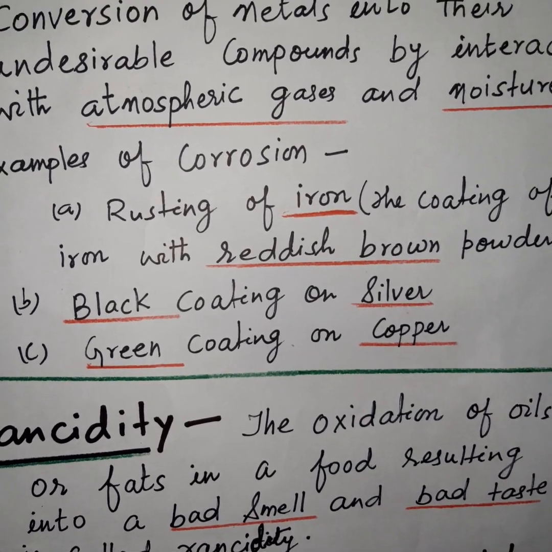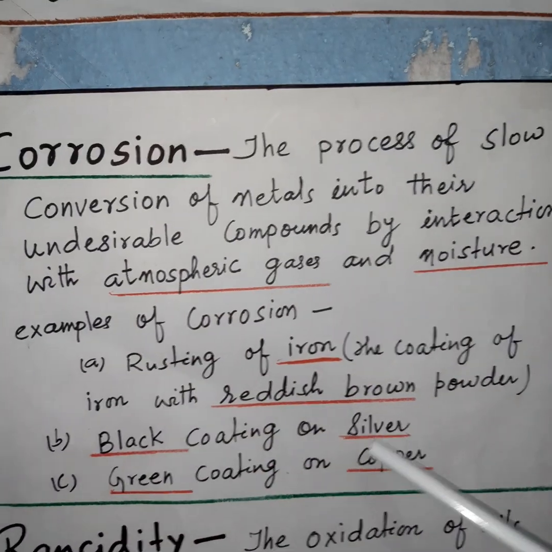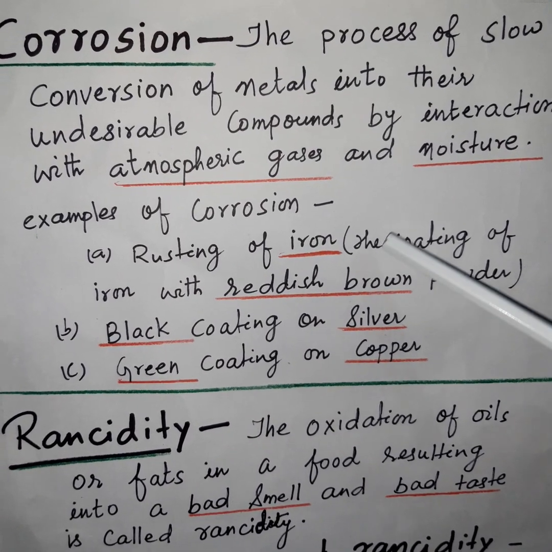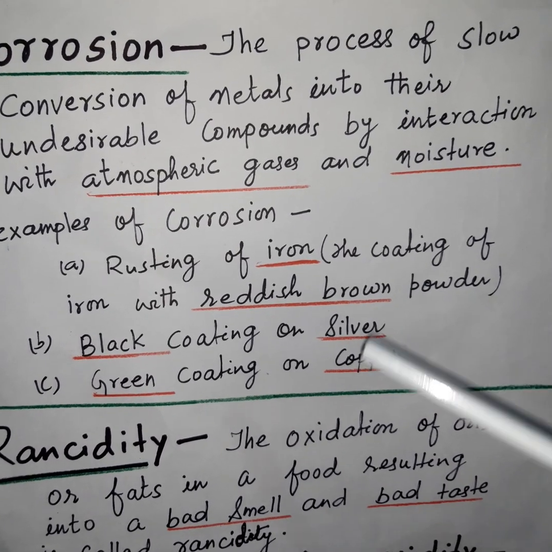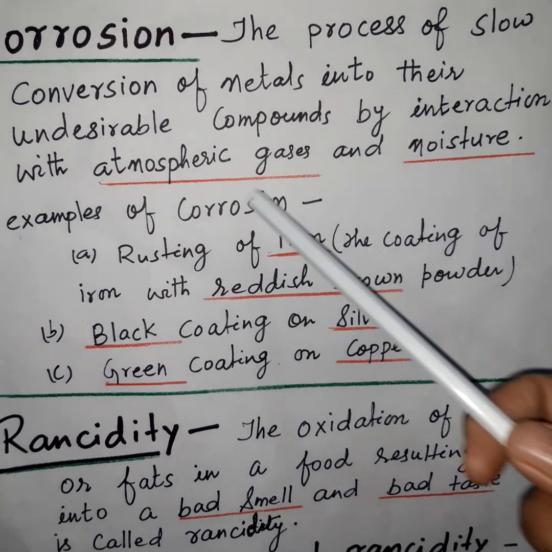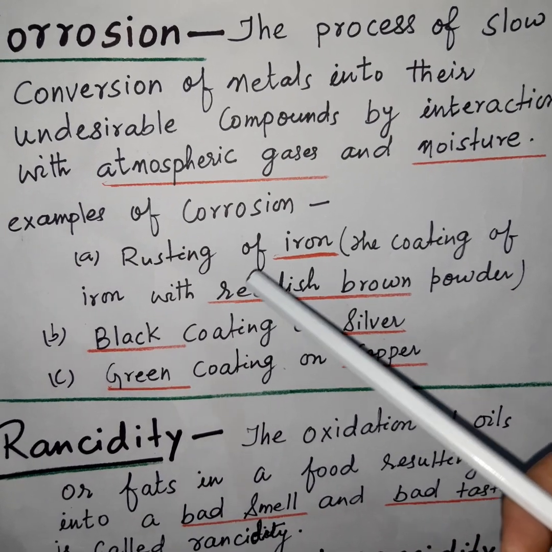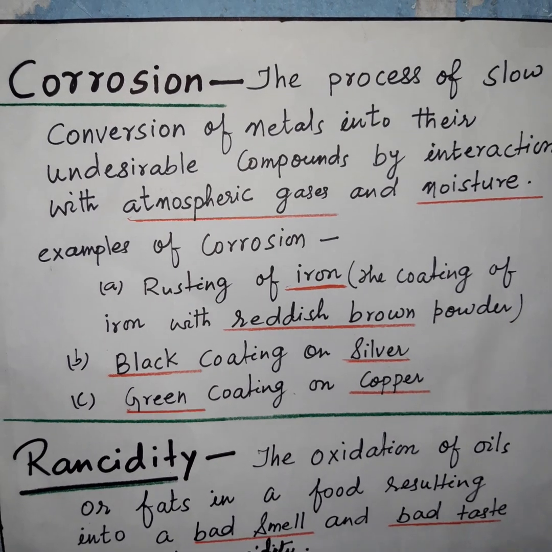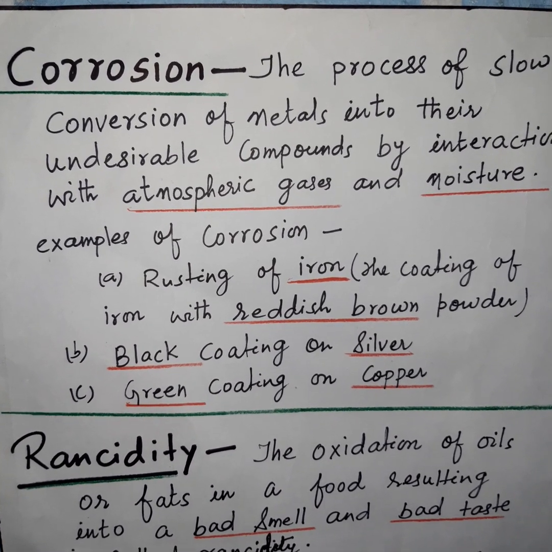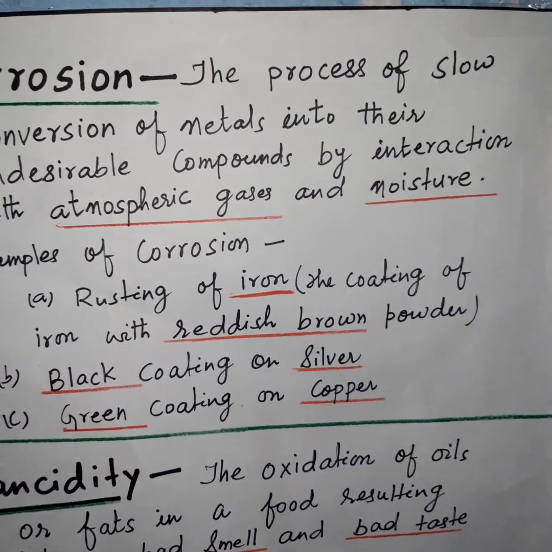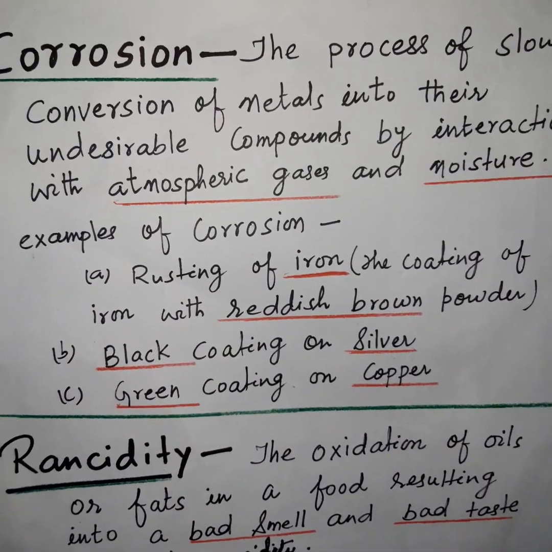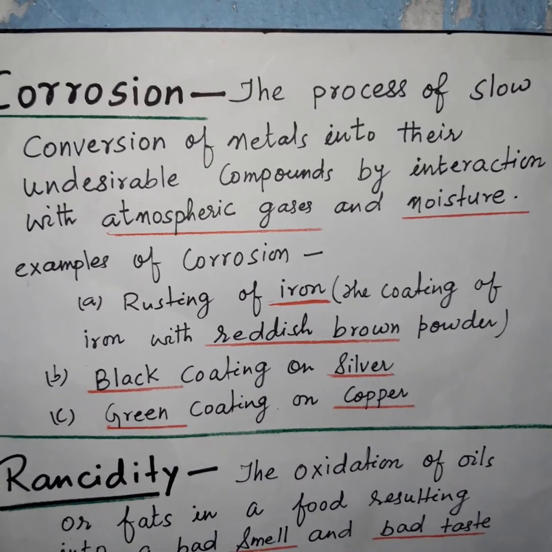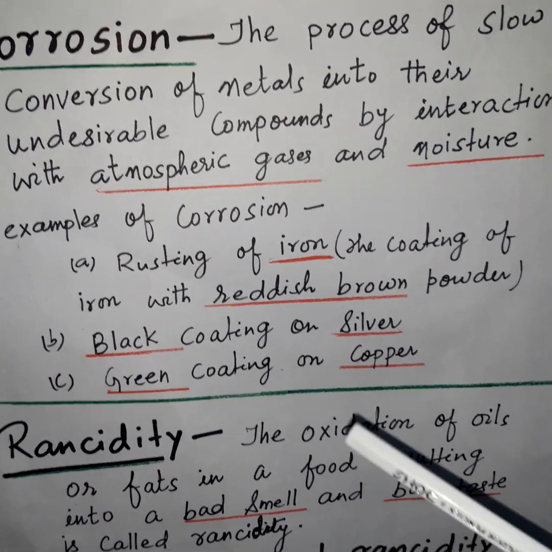In this chapter, we have to know only about corrosion. Rusting is not discussed here; it can be discussed in the next chapter. Otherwise, I would like to discuss some basic points of rusting. It is well known to you that rusting can be prevented by different methods like oiling or greasing, painting, or galvanization. Galvanization is a process in which zinc is used to make a layer over the iron metal.